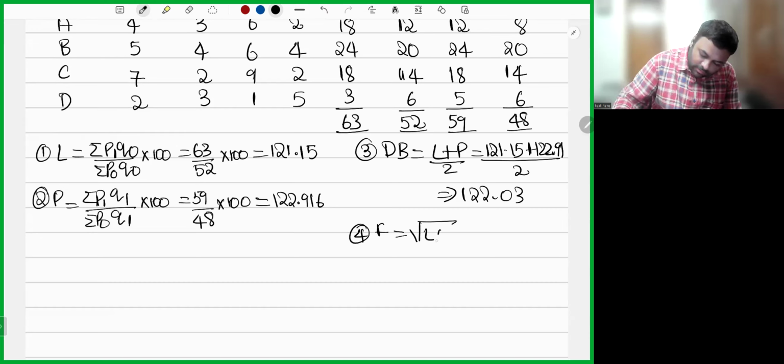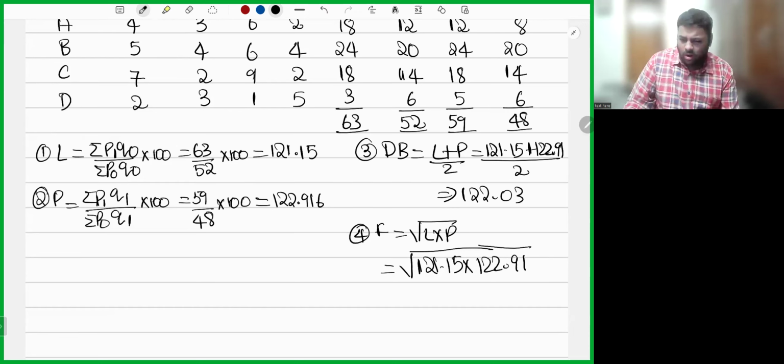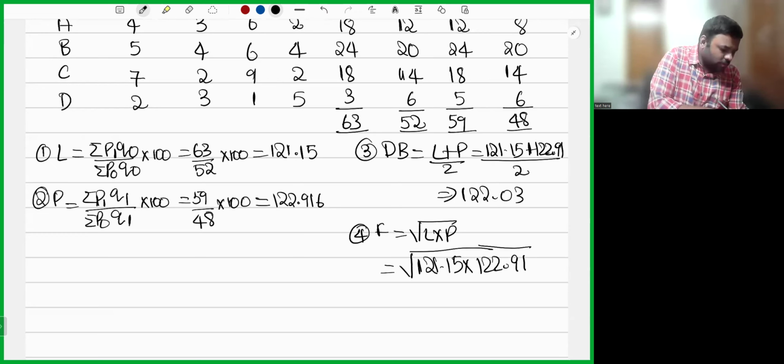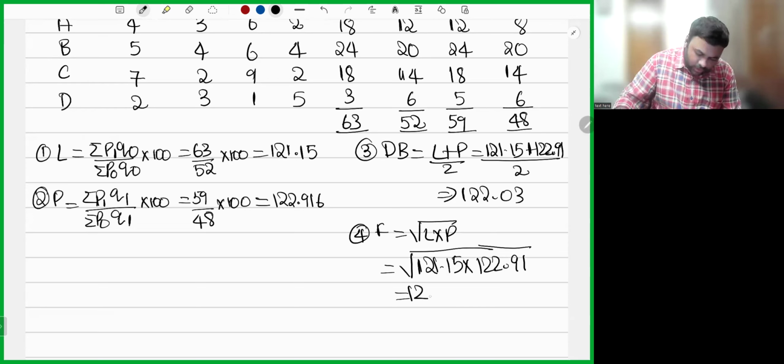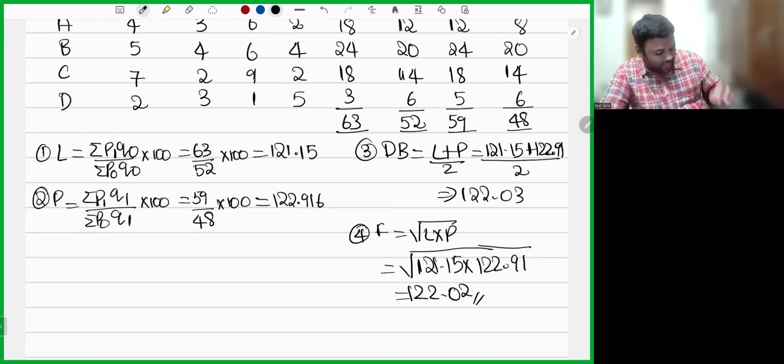Root of L into P. Root of 121.15 into 122.91. If you want to take 6 decimals you can, or else two decimals are fine. So 122.02. Okay, so we have taken an example.